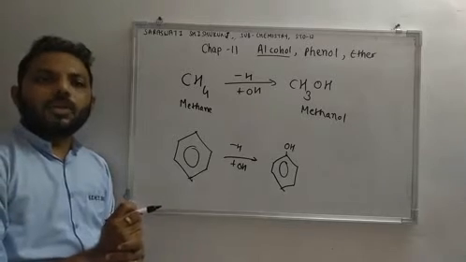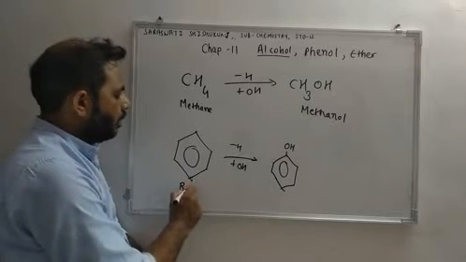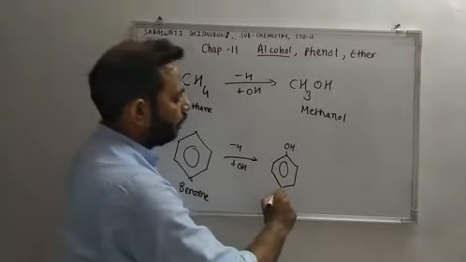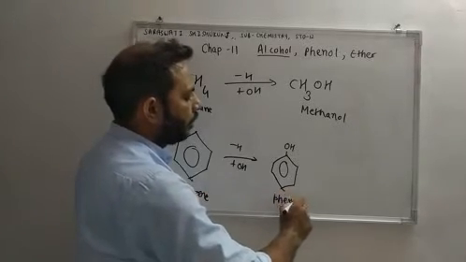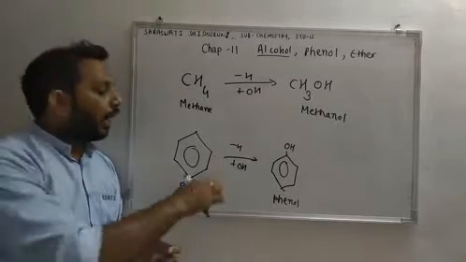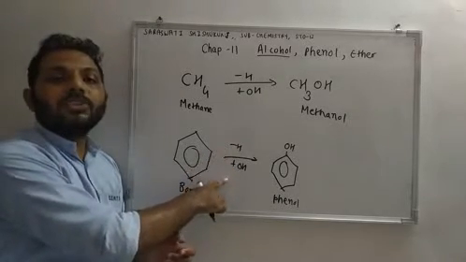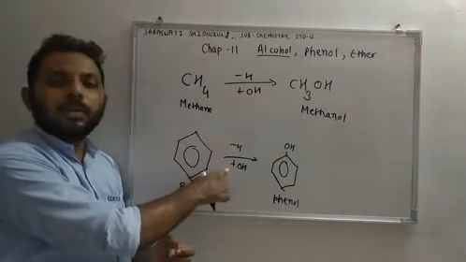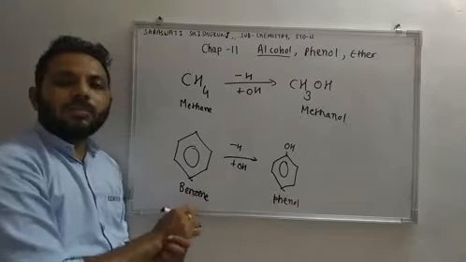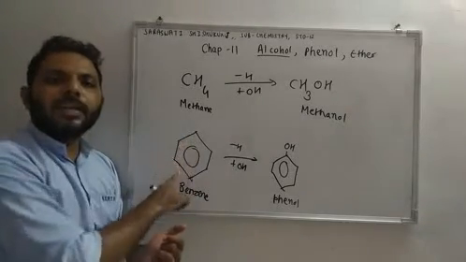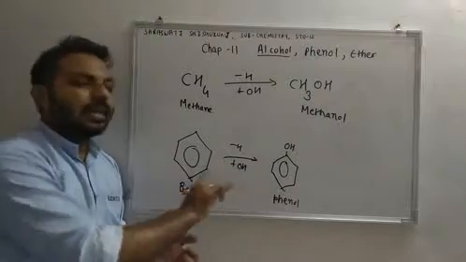This is benzene, and the product is phenol. So if there is substitution of hydrogen from the aromatic ring with OH group, we can get phenol.